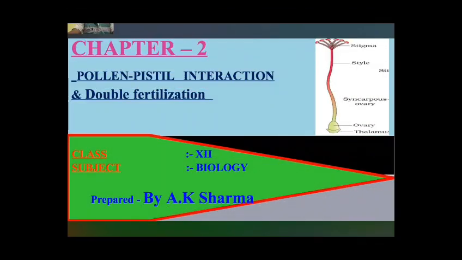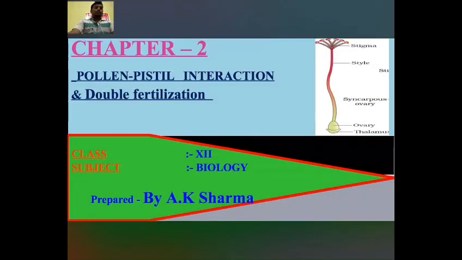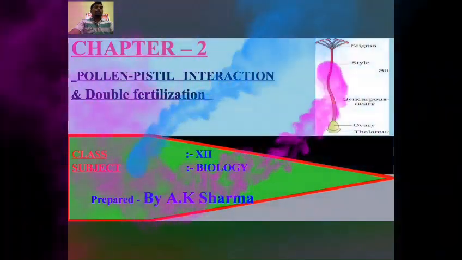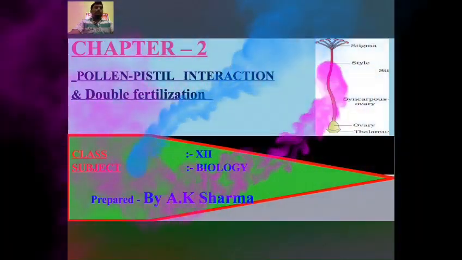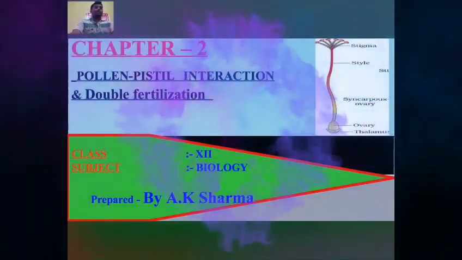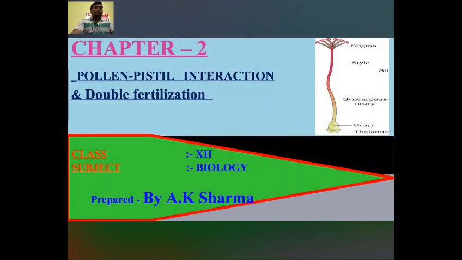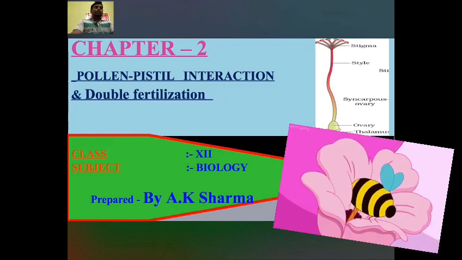Hello students, so far we have studied the pre-fertilization events of sexual reproduction in flowering plants. We have studied gametogenesis and gamete transfer. Gametogenesis is nothing but microsporogenesis and megasporogenesis, and gamete transfer is pollination, that is pollen transfer from anther to stigma.